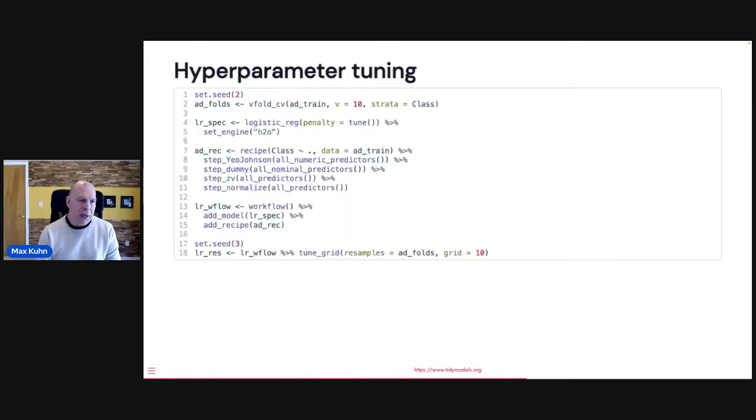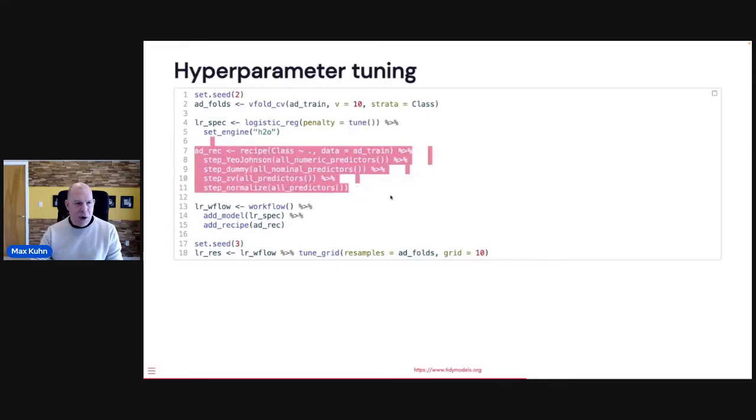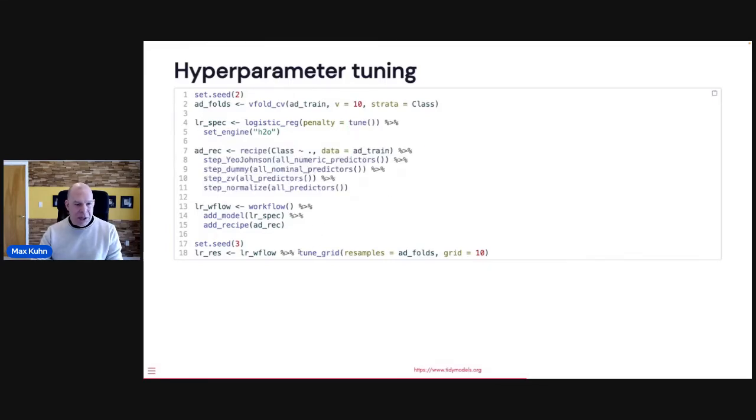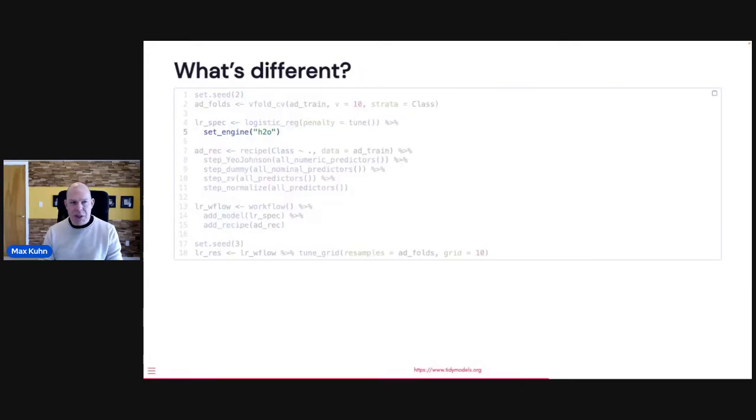We can also do hyperparameter tuning. Let's say we want to fit a regularized model like we did with glmnet. We can specify the penalty in general, and we can tune over whether it's L1 or L2. In tidymodels, instead of giving it a value, you would assign it a value of tune, which is just like a little tag that says you should optimize this. We do some preprocessing for our model, and then we can just run it through tune_grid, which will do resampling across a grid of penalty values, let the machine figure out those values, and get our results back. Again, the important thing to note is that this is really the only thing that's different from just using an R package directly to do the computations.